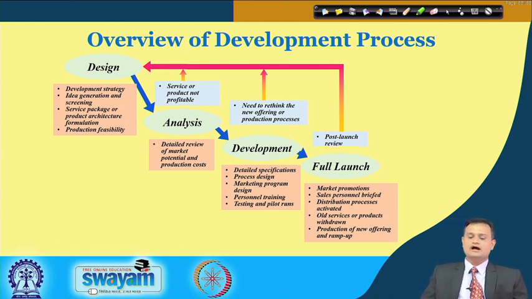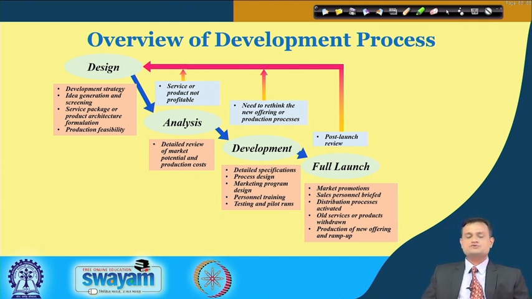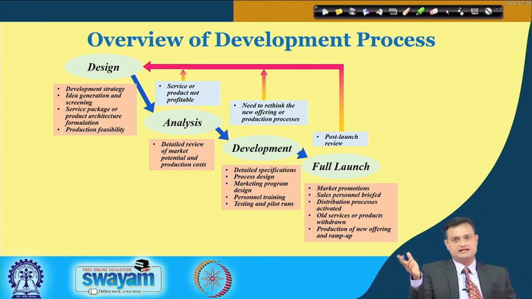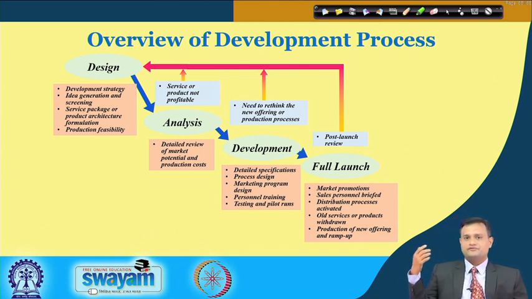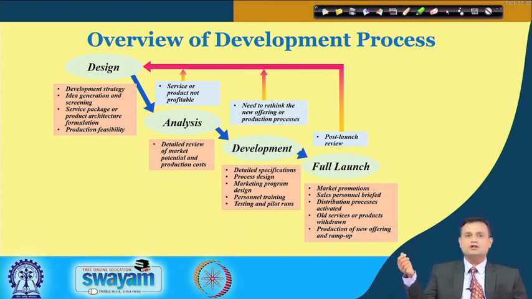And then you have the full launch of your product or service. There are market promotions, sales personnel are briefed, training is done, and the distribution process is activated and channelized. All old services or products are withdrawn, because you cannot make the customer really excited for your new offerings if those traditional old products are still present, and you may have to withdraw them, and production of new offerings ramps up. So this is the cycle that typically you need to follow in the overall development and product launch phase.